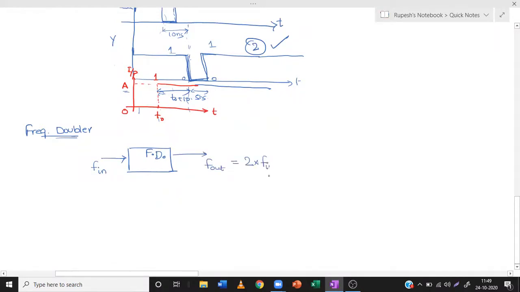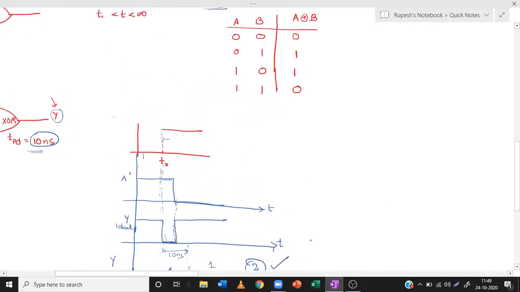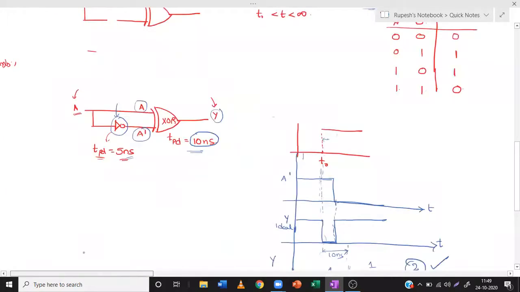So for this question, let us take the same circuit which is given in the previous question. Same circuit we'll take.